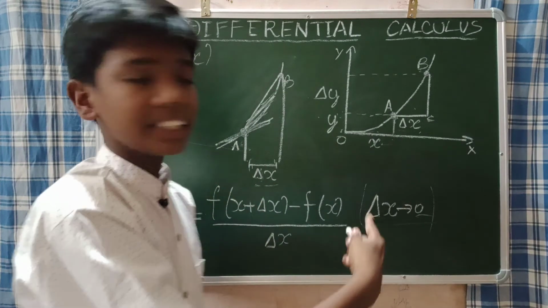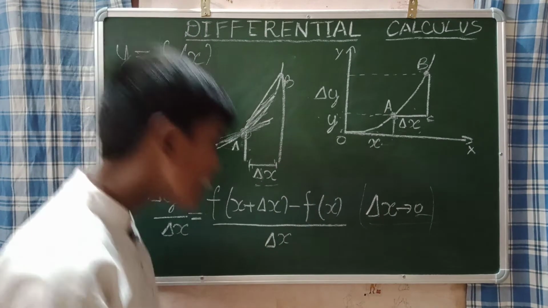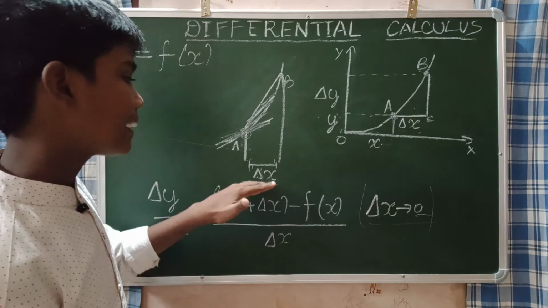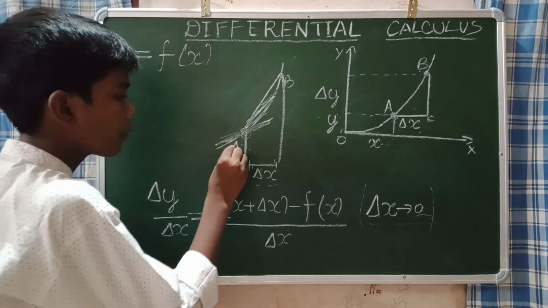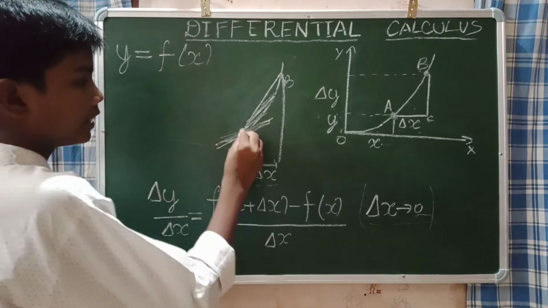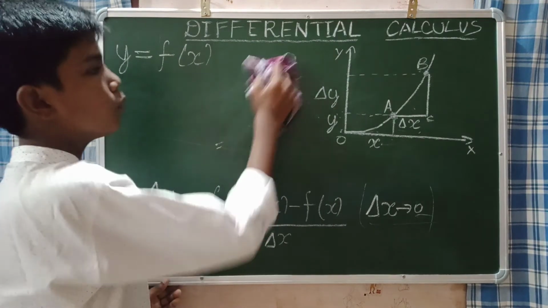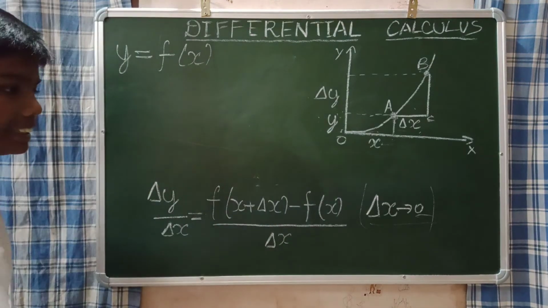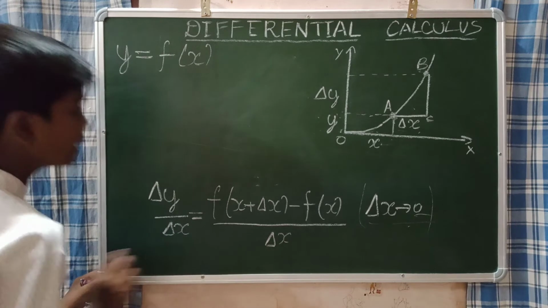When this tends to 0, we find the accurate value at the point A, that is the exact value at the point A. Please understand, when the delta x tends to 0, we can find the exact value at the point A. Now I will rub this. Now I am going to say, as if this delta x tends to 0, as earlier, we are going to consider this delta y by delta x.